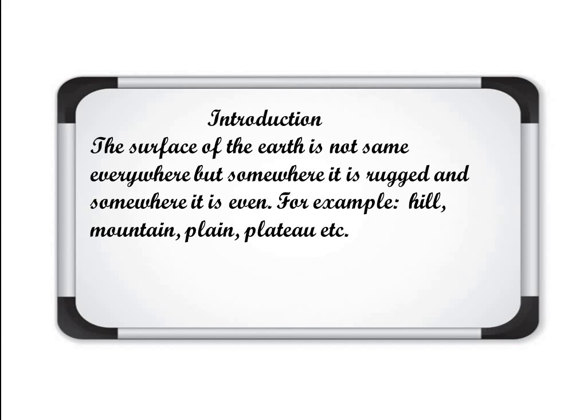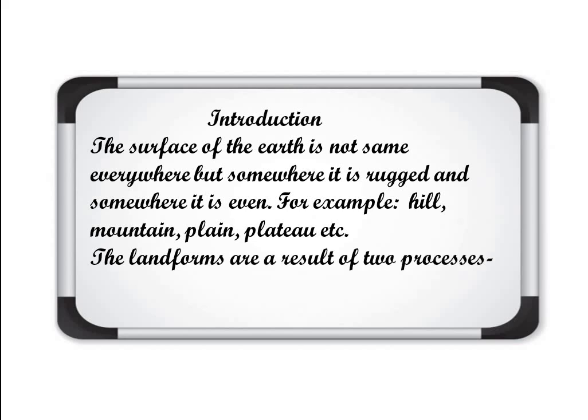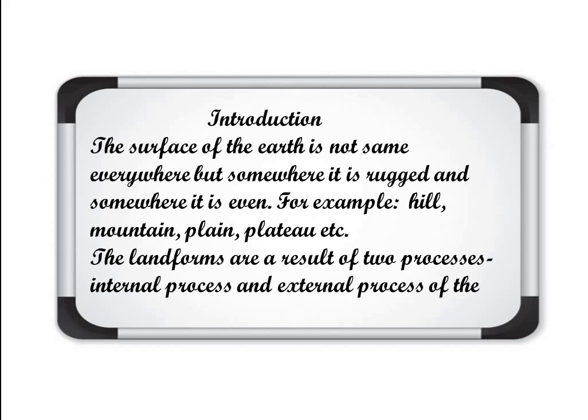So we can say that the earth is not even everywhere. Somewhere it is really very high, somewhere high and somewhere it is even. So how did it happen? What are the reasons for that? The landforms are a result of 2 processes, internal process and external process of the earth.